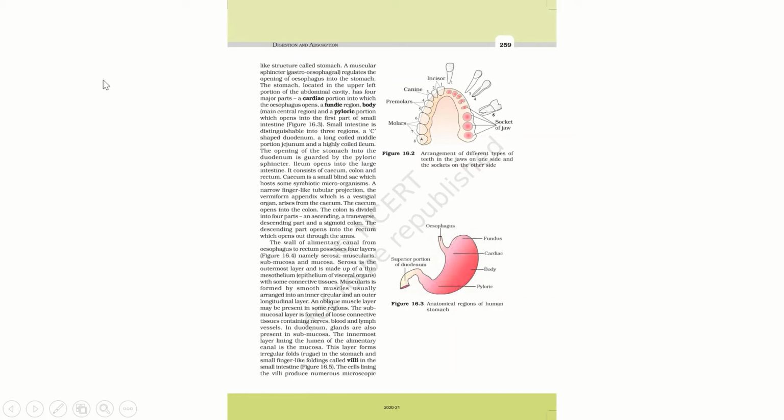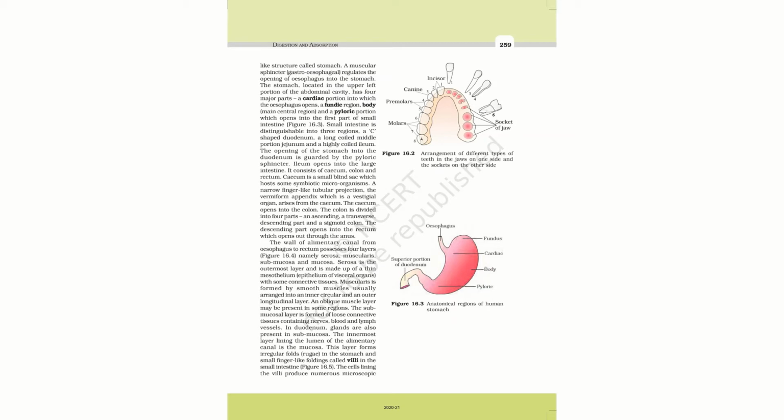So we are able to understand that the stomach functions to store. It also helps in blending the complex food substances, which is known as churning, and some amount of absorption also takes place here. Now the small intestine is distinguishable into three regions. From the pyloric region, the food passes to the small intestine, where the main digestion and absorption will occur.